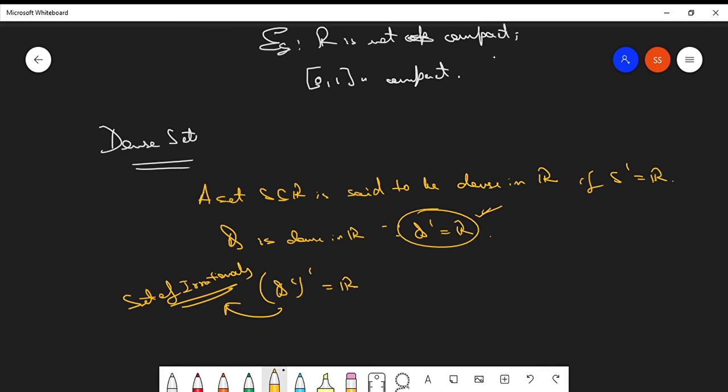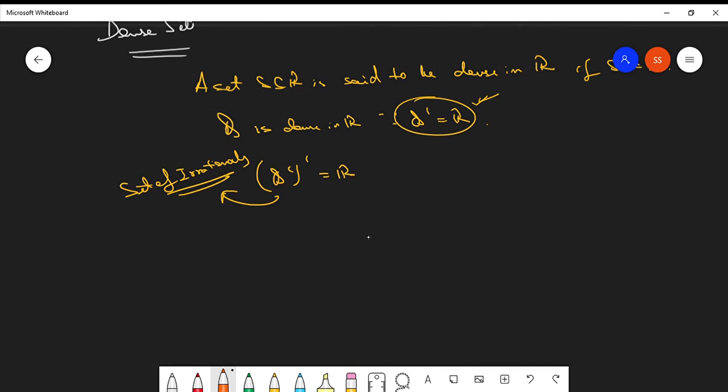Clear? These are the basic examples of dense sets. Dense in itself: a set S belonging to R is said to be dense in itself if every point of S is a limit point of S, that is, S dash is equal to S. Clear? This is a very fine example.